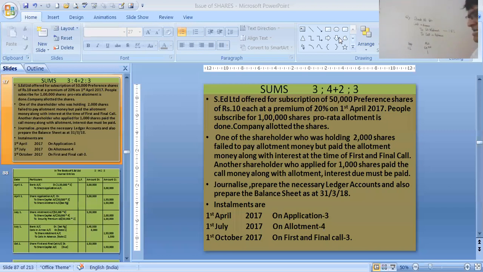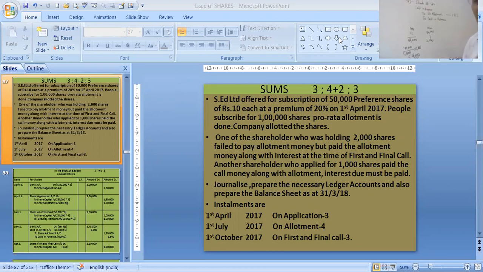So 1 lakh divided by 50,000. Now it is given that 2,000 shares are allotted, so 1 lakh divided by 50,000 into 2,000. That means applied will become 4,000 shares. Shareholders have applied for 4,000 shares.